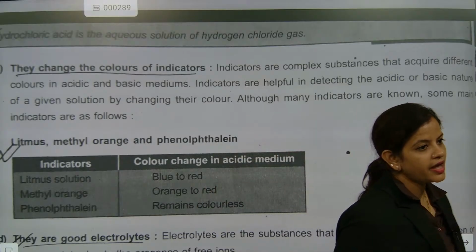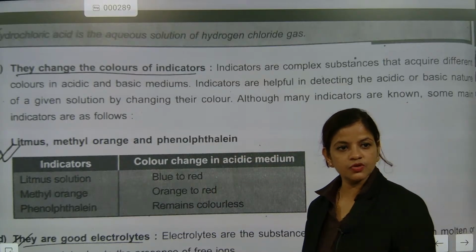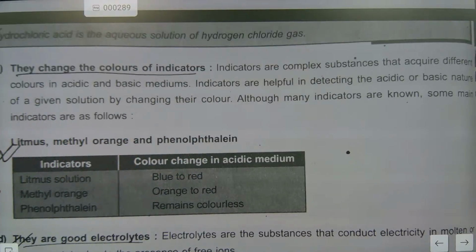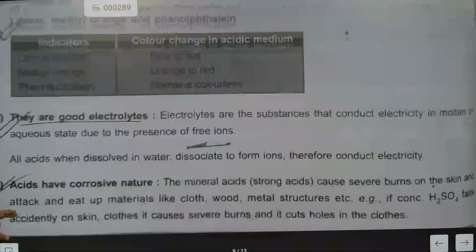Are you all happy? Is this type of revision okay? Now look at it. They change the color of the indicator. How are they changing? Methyl orange. Phenolphthalein. Very good.